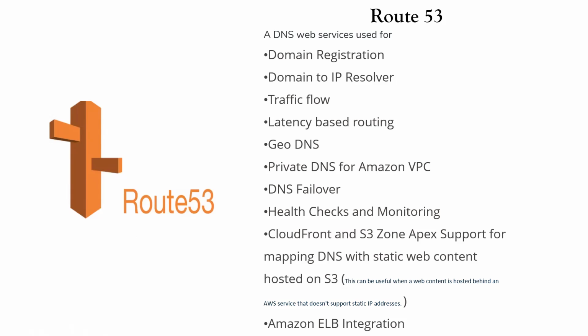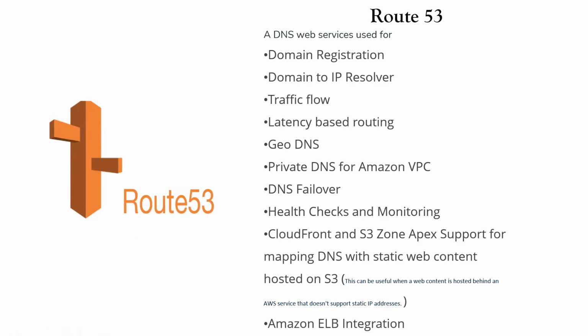So continuous health checks and traffic management are also handled by Route 53 itself. There is another feature, CloudFront and S3 Zone Apex support, for mapping DNS to static web content hosted on S3. On AWS there are many services which do not have an IP address, like S3. If you have hosted static web content on S3, how will Route 53 connect to that resource, because it doesn't have an IP address?